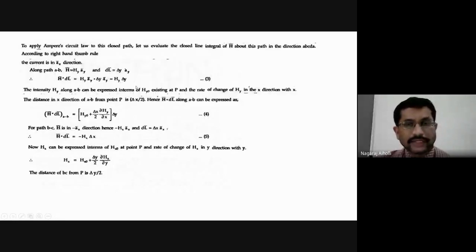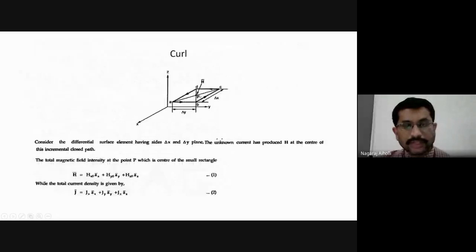Again, HY can be expressed in terms of HY naught, and the component from the center point P to the midpoint of C to D, the perpendicular distance. Now, which direction have we taken? Minus AY. The other direction is X. So differentiate dou HY with respect to the other direction, that is X. Dou HY by dou X. And this perpendicular distance from the center point P to the midpoint between C to D is delta X by 2.